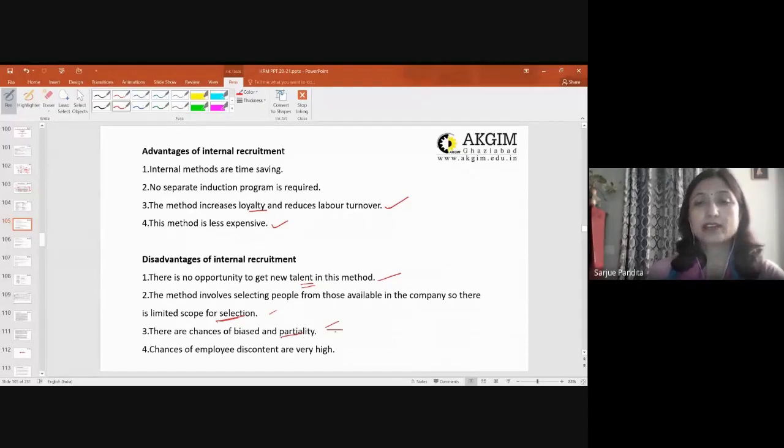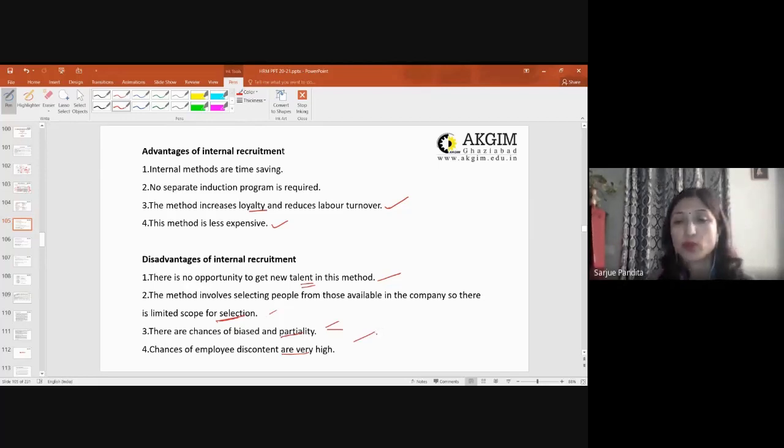Obviously, you know that, for example, your boss wants a particular vacancy to be filled, and he has a favorite person in the organization. He might tend to have a partial approach while selecting that person. So again, this is the disadvantage. And then chances of employee discontent are very high when there is partiality. If you are showing favoritism to one particular candidate, you are offering the vacancy, others will get discontented, right? So these are advantages and disadvantages of internal recruitment.